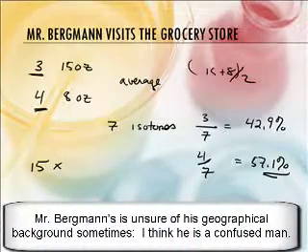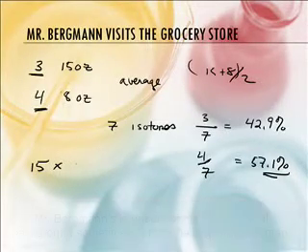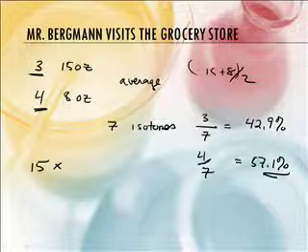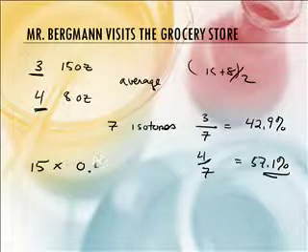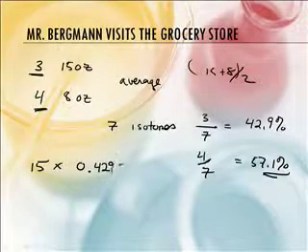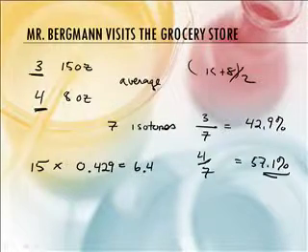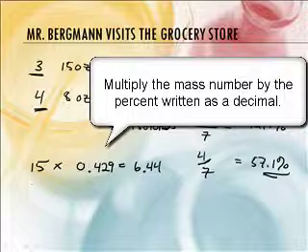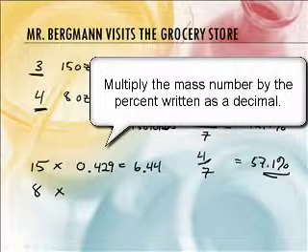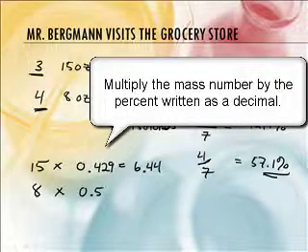Okay. All right, so 15 times what? 15 times the percentage as a decimal. So how would I write that? That's going to be 0.429. And you've got a calculator. So I do. So can 15 just times those numbers, 0.429. 6.44. Okay, and then you'll do 8 ounces, and you'll times that by the decimal 0.571.